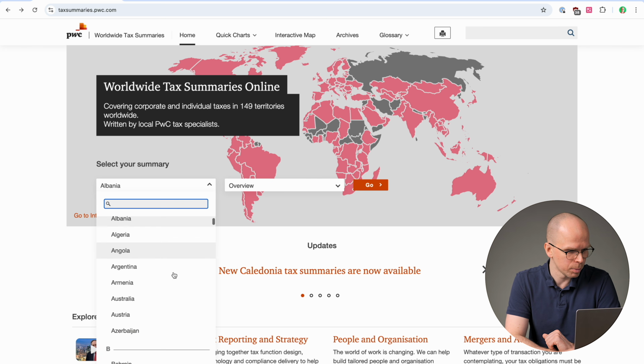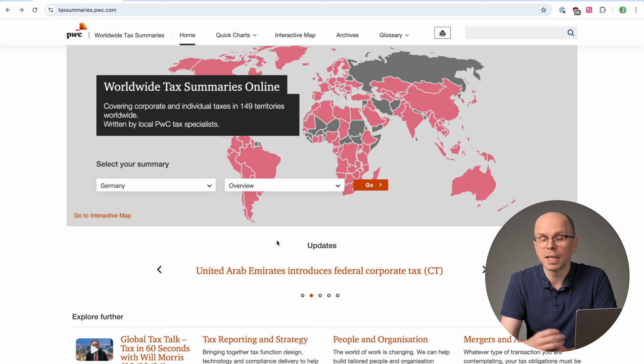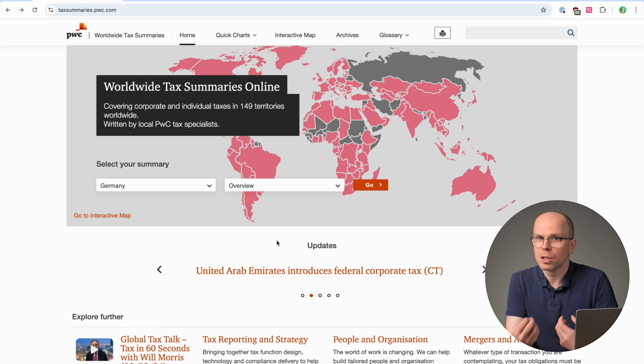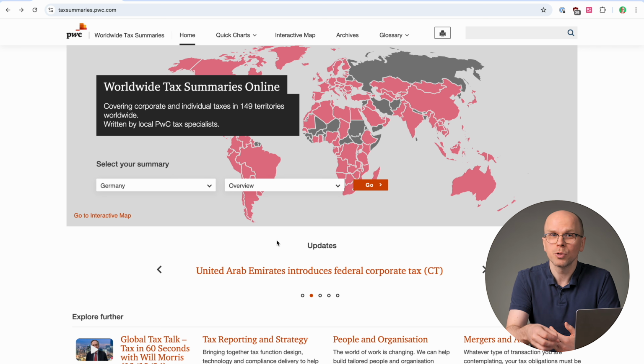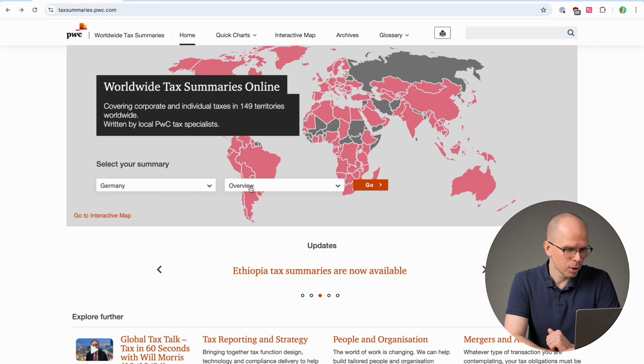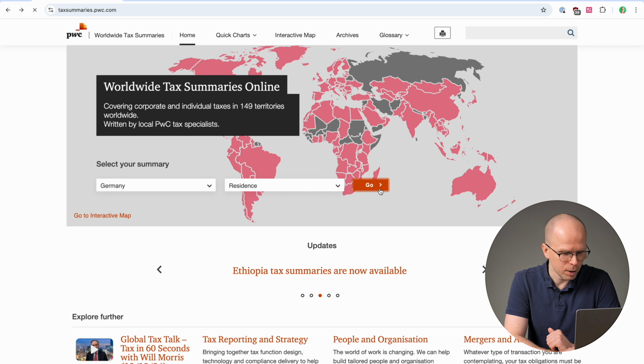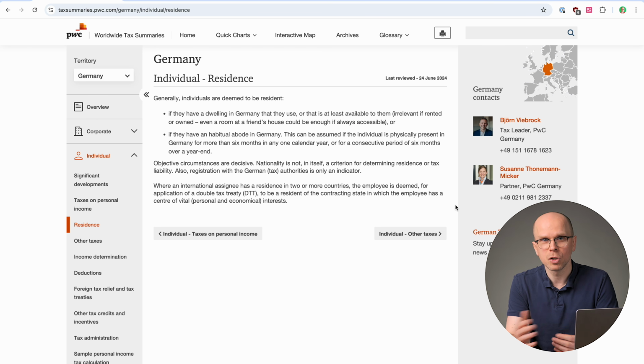As one example, let's just look at Germany. Okay, so I picked Germany from the list of countries. If you don't live in Germany, the exact rules will be different, but you can use the same process to figure out how taxes work in your country. Obviously, the first thing we need to figure out is in which country you need to pay taxes. So let's look at this section on tax residence in Germany, all right? So Martin lives in Germany. He wants to figure out if that's where he needs to pay taxes.